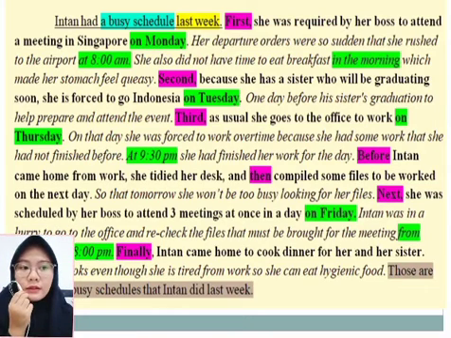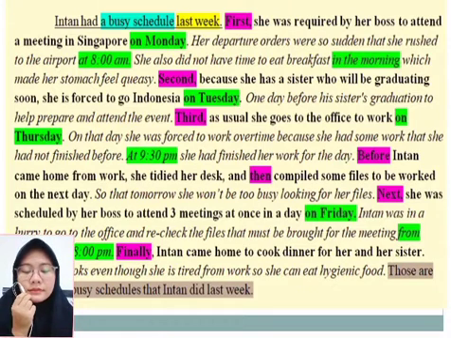Alright, the concluding sentence. The concluding sentence is: those are some of the busy schedules that Intan did last week. That is my concluding sentence because in that sentence I restated what I wrote in the earlier sentences, which were all about Intan's busy schedule last week.